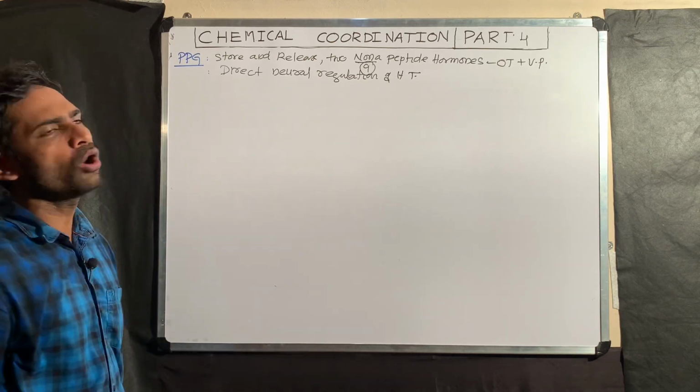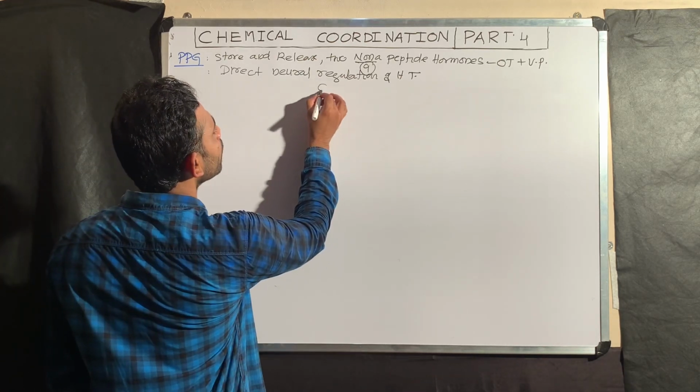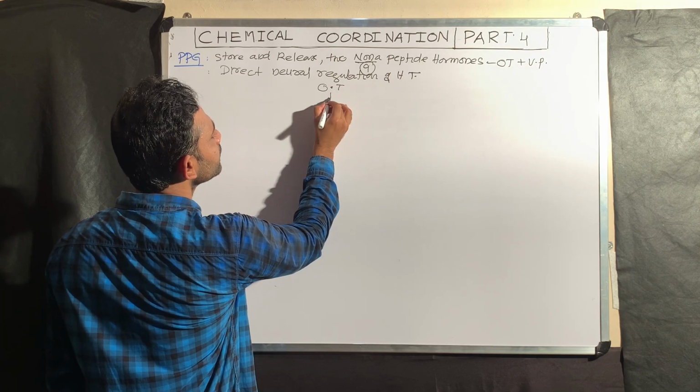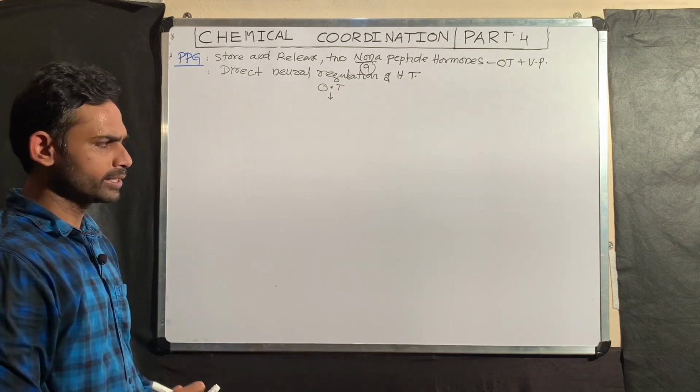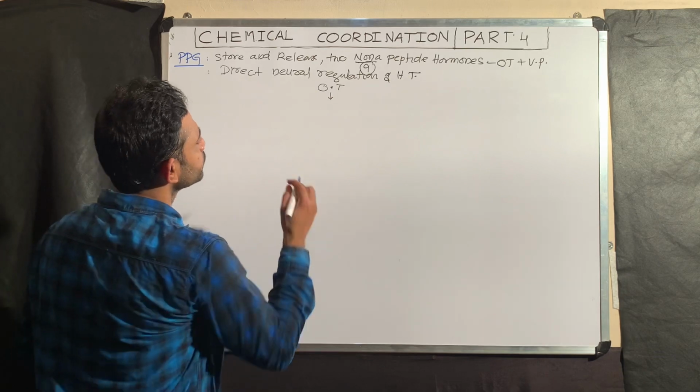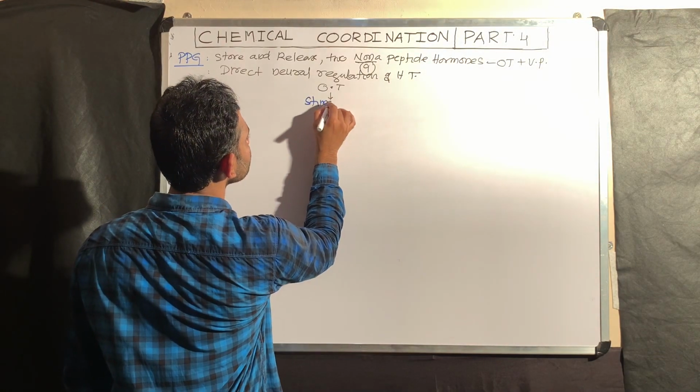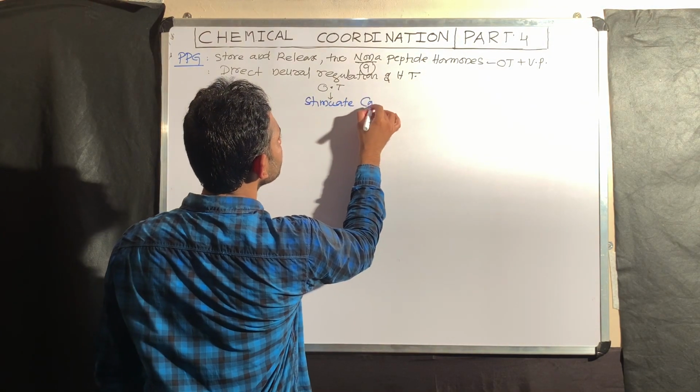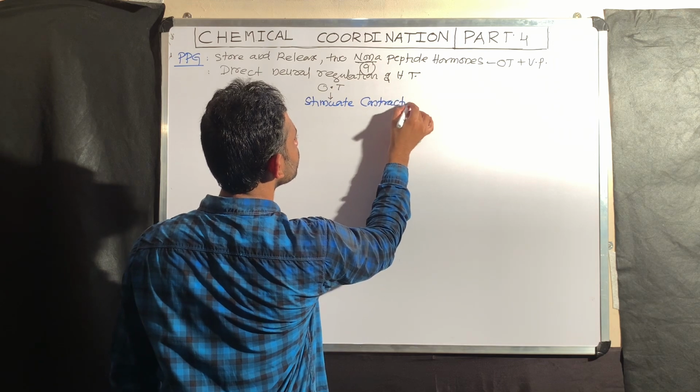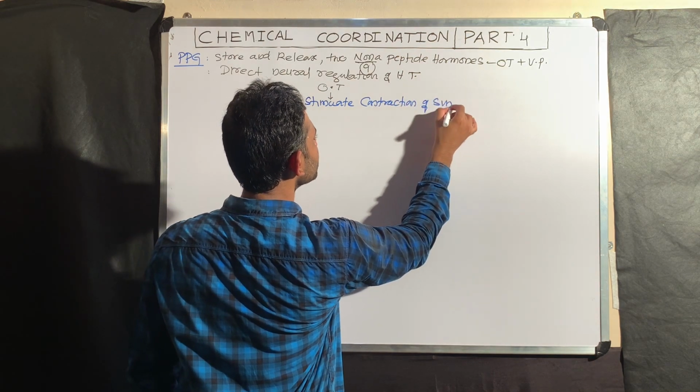Now take oxytocin. In a simple way, oxytocin stimulates contraction of smooth muscles.